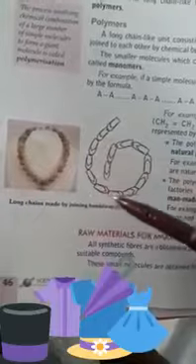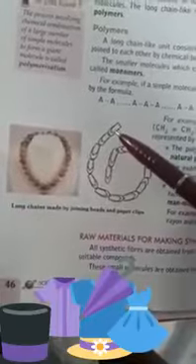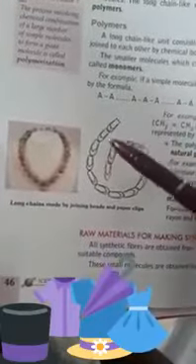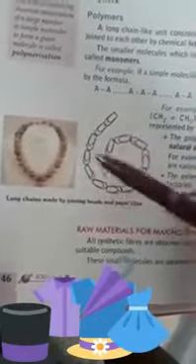These small units of polymers are called monomers. Poly means many, mono means one. So the smaller unit of a polymer is called a monomer. These small units are monomers, and the whole chain is called a polymer.